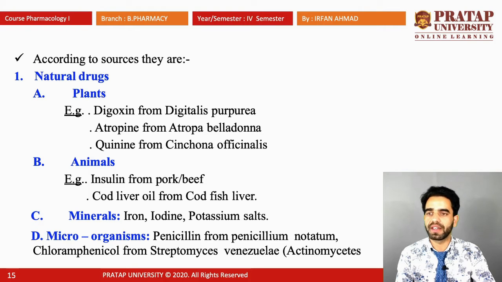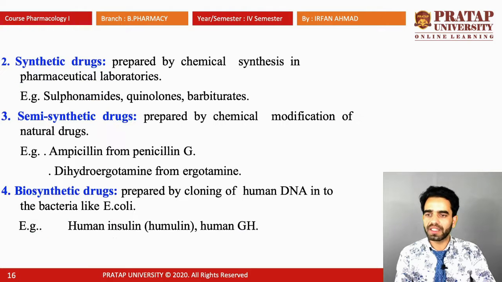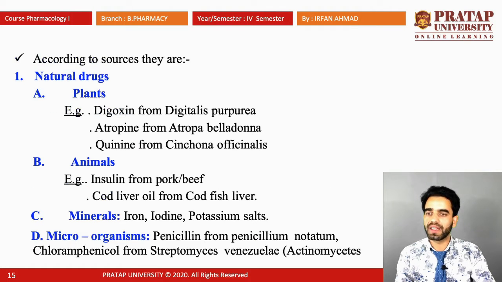First is natural drugs. Natural drugs are those drugs which we obtain either from plants, animals, minerals, or microorganisms. For example, if we obtain drugs from plants, digoxin is a drug obtained from a plant known as Digitalis purpurea. One more example is atropine, a drug obtained from the plant Atropa belladonna.